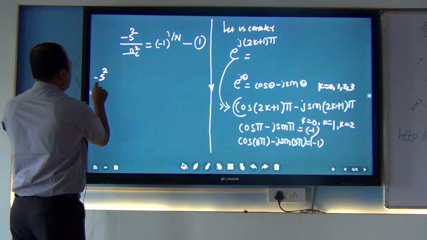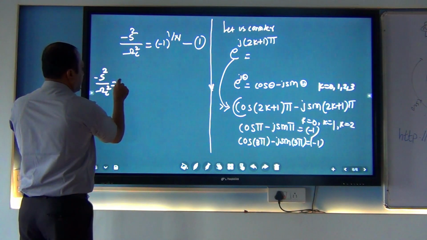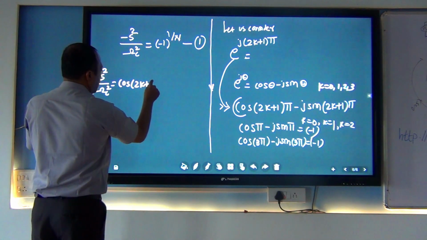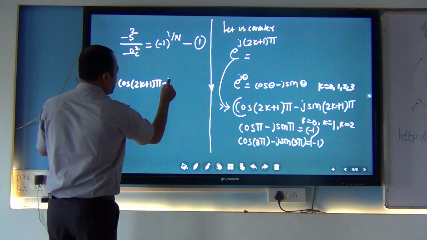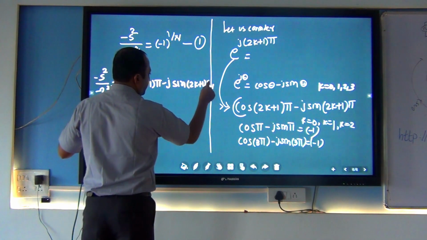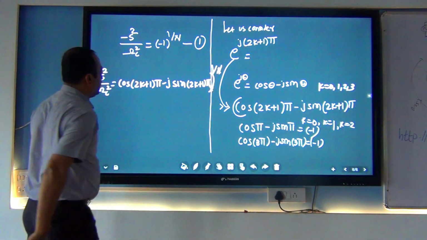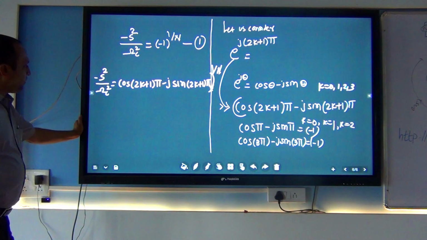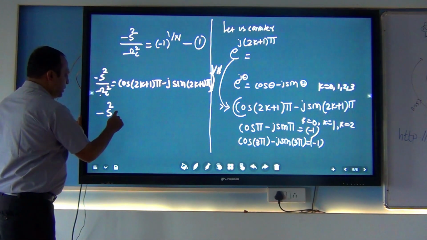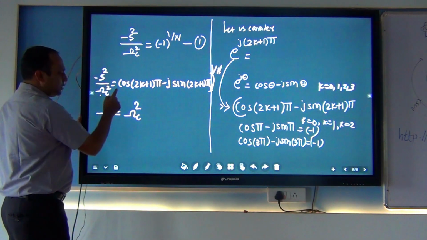Minus s square cos of 2k plus 1 pi minus j sin of 2k plus 1 pi raised to 1 by n. Now you again do some modification. Shift this side to this side. A minus s square is equal to cutoff frequency. Shift this side.